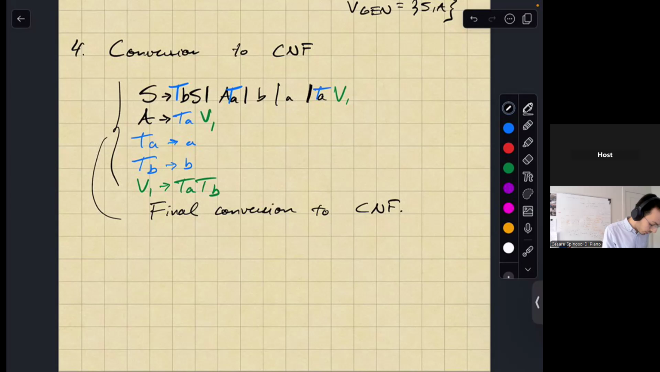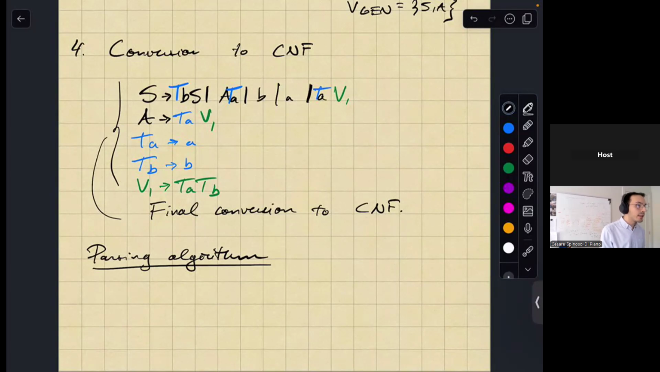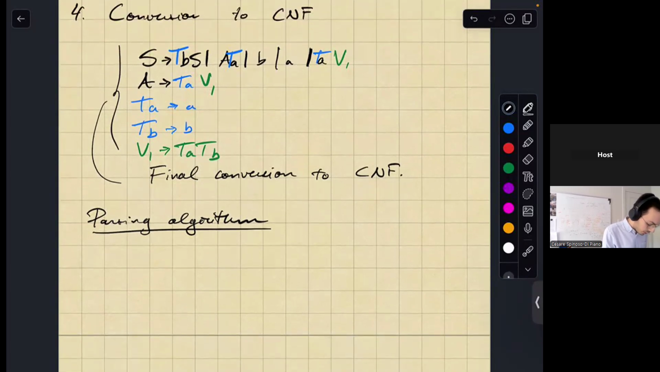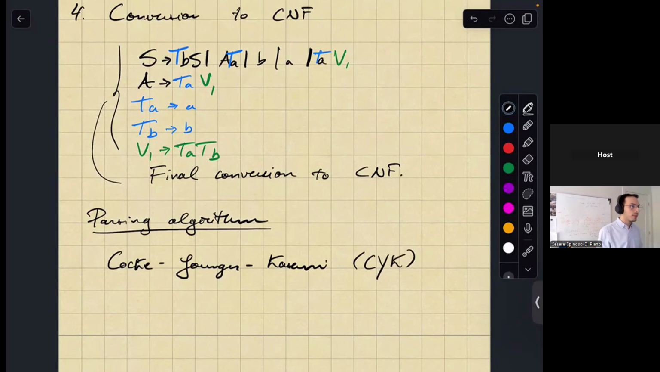So today we'll be looking at a parsing algorithm, which is known as the Cocke, Younger, and Kasami algorithm. So it's usually called the CYK or the CKY, for some reason the C is always first, but sometimes it's CKY, sometimes it's CYK algorithm. So this is how most people call it.